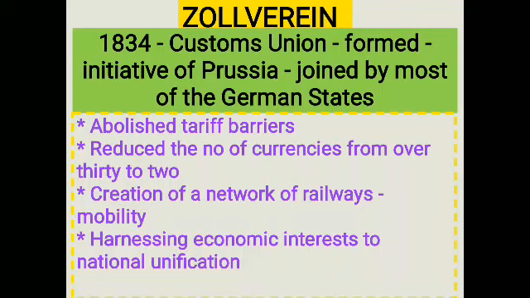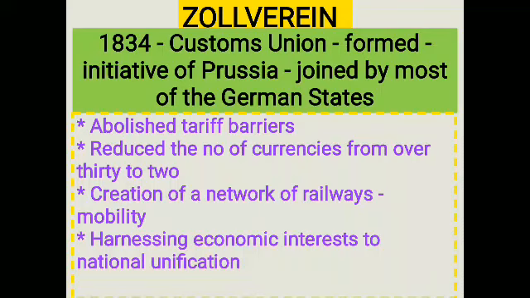According to this Customs Union, certain rules and regulations were laid down. They abolished tariff barriers. They reduced the number of currencies from over 30 to 2. They created a network of railways for easy mobility of goods and persons, and harnessed economic interest to national unification.